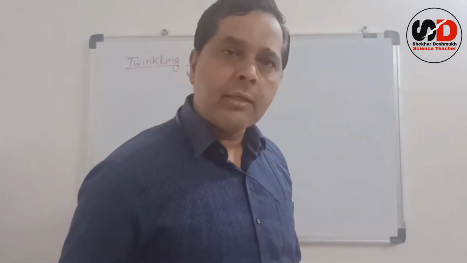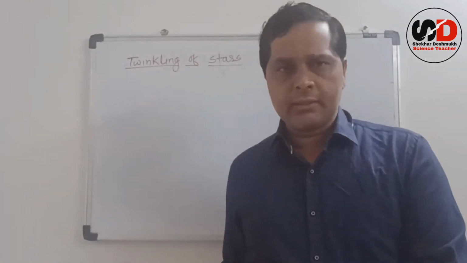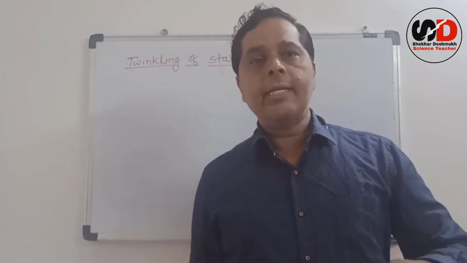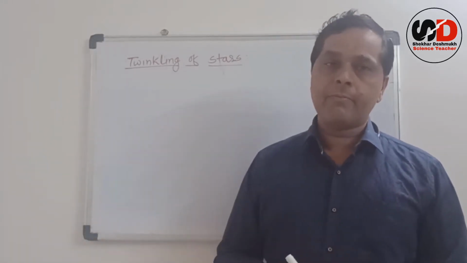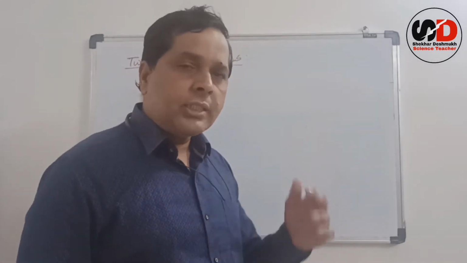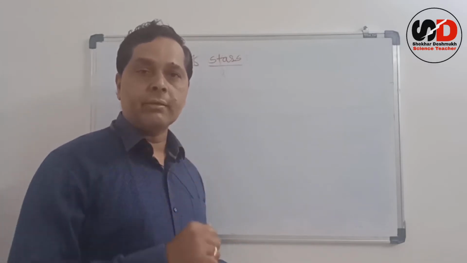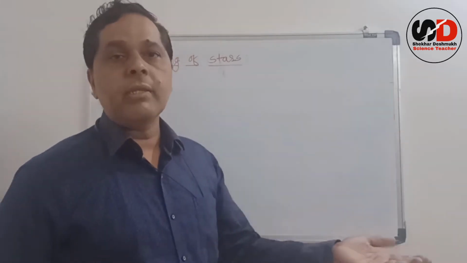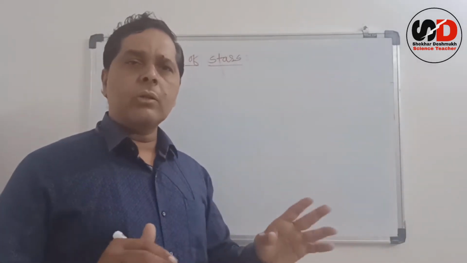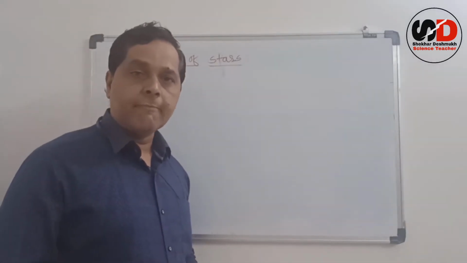Students, we have seen that whenever light travels from one transparent medium to another transparent medium, it changes its direction of propagation, and that is what we call refraction of light. One more thing that we have seen is that this refraction of light depends upon the refractive index of the medium. That means how dense the medium is, or from which medium the light goes into another medium. So the bending of light depends on the refractive index.